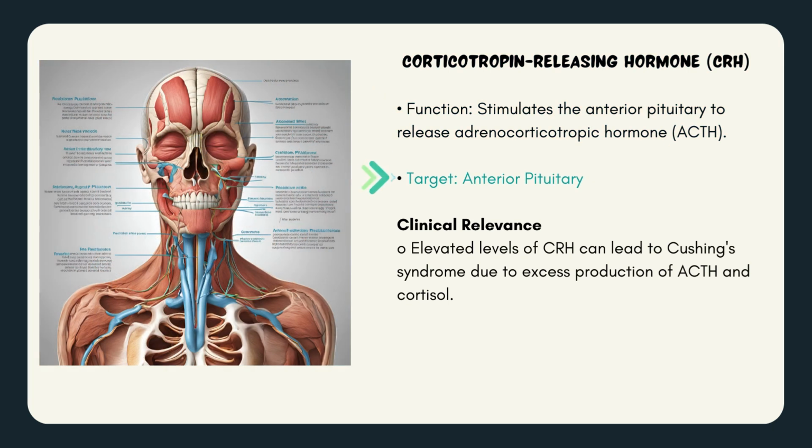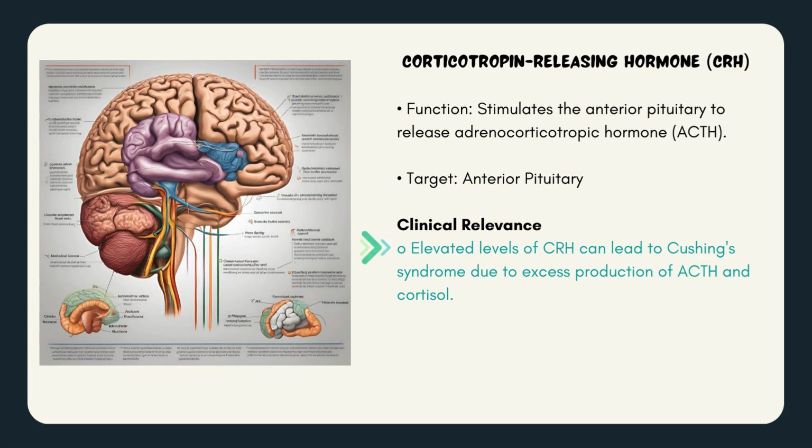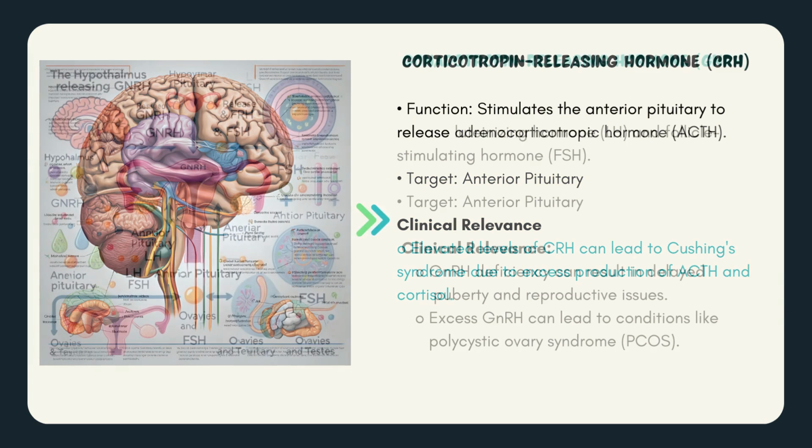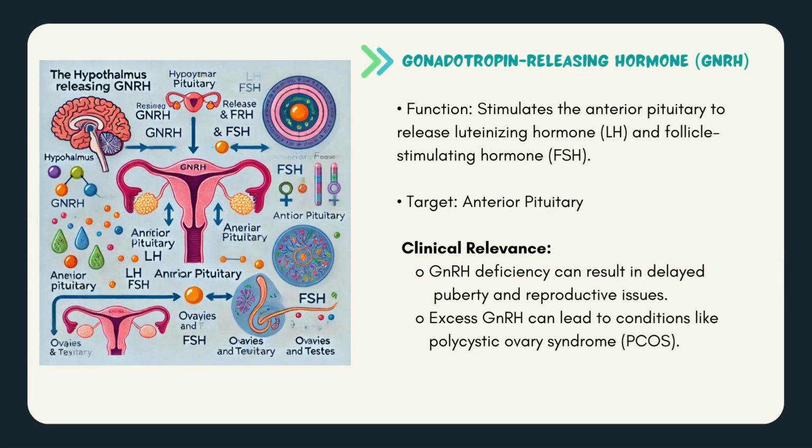Corticotropin-releasing hormone. Function: stimulates the anterior pituitary to release adrenocorticotropic hormone. Target: anterior pituitary. Clinical relevance: elevated levels of corticotropin-releasing hormone can lead to Cushing's syndrome due to excess production of adrenocorticotropic hormone and cortisol.